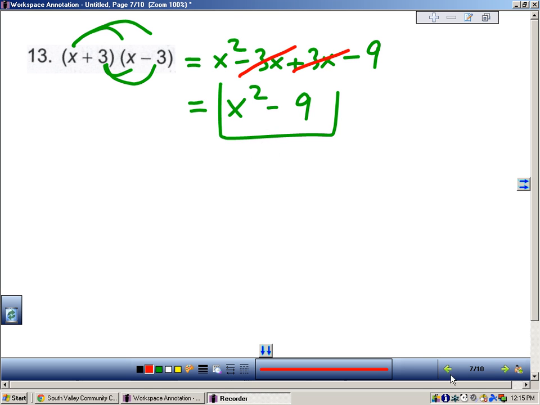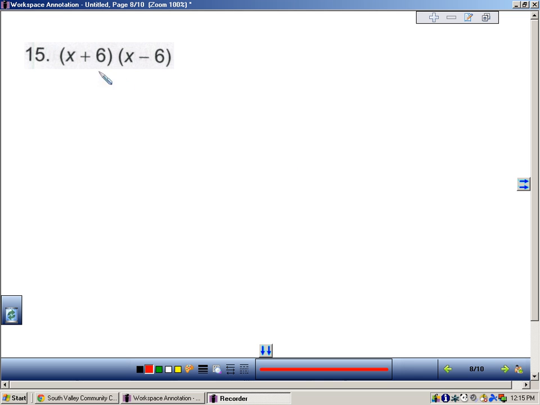And so here's the shortcut. The shortcut, it's very nice. You just take the first term, square it. Take the last term and square it. It's the difference of the first and last term, and that's your answer. So x squared is x squared, and 6 squared is 36, and so it's x squared minus 36. Okay?